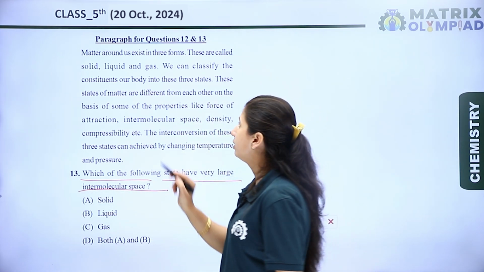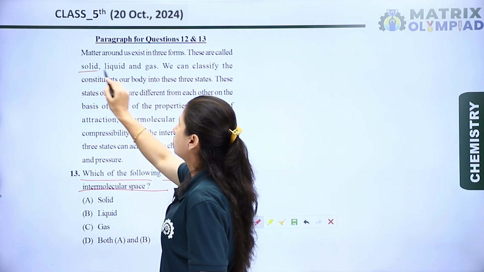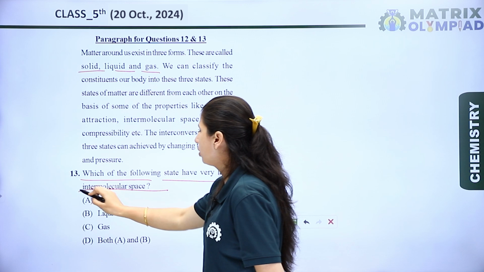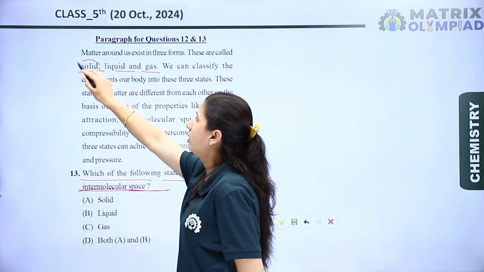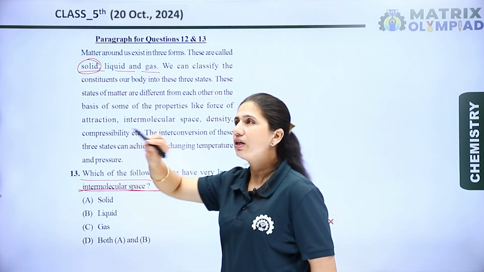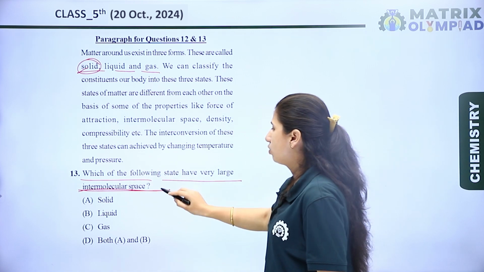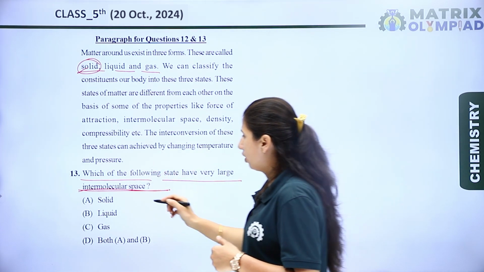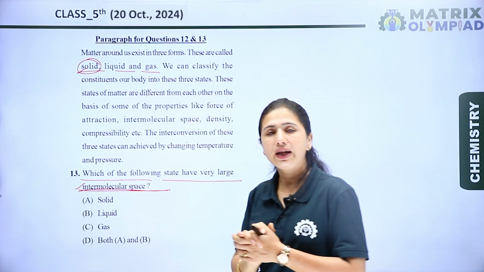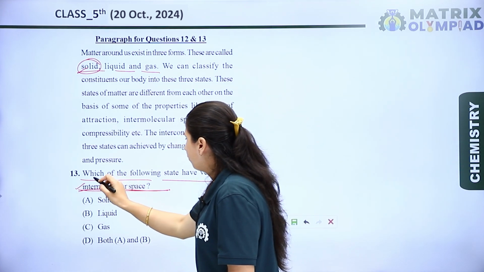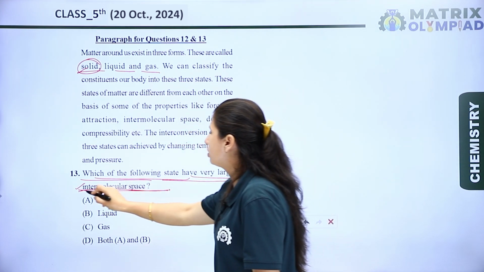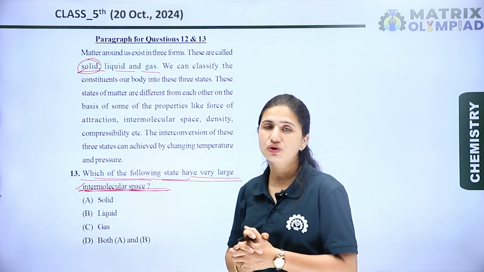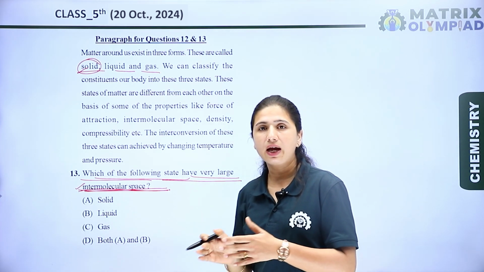We know that there are three types of substances: solid, liquid and gas. Regarding the forces of attraction, or we can say the intermolecular space, the intermolecular space in a solid is very small, but the intermolecular forces in a solid are higher than in liquid and gas. But which of the following states has a very large intermolecular space? The gaseous particles have a very large intermolecular space compared to liquid and solid.